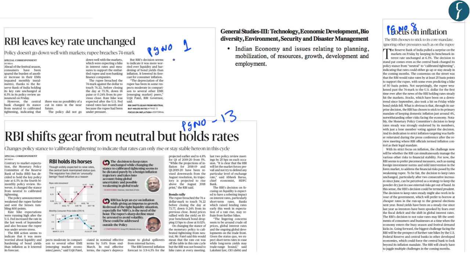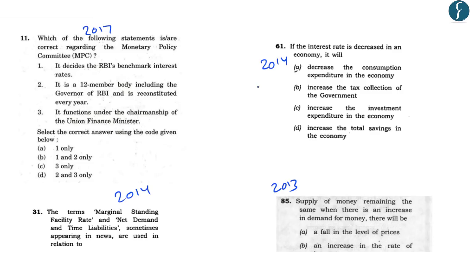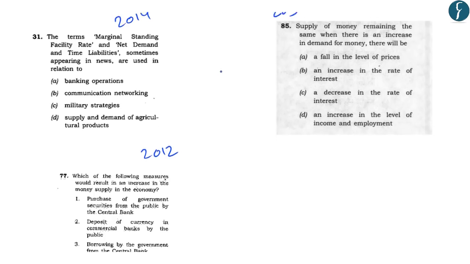These articles on page number 1, page number 8 and page number 13 are related to the RBI's decision of leaving the key policy rates unchanged. So this will form a part of the General Studies paper 3 and it will also form a part of the preliminary examination syllabus under the topic Indian economy. Now regarding the concepts that we are going to discuss under this article, various questions have been asked in the year 2017, 2014, 2013 and 2012. So at the end of this discussion, we will try to answer these questions as well.